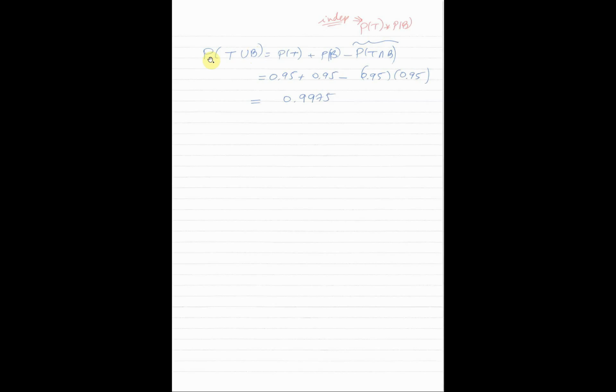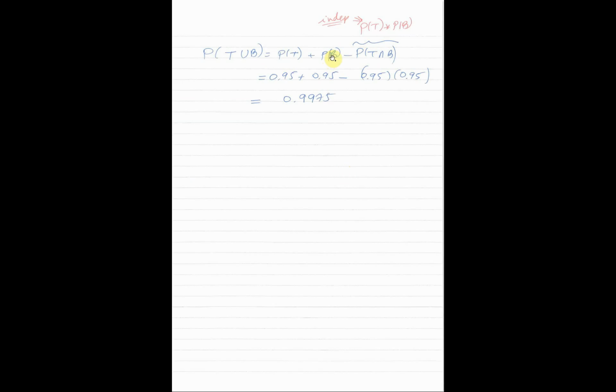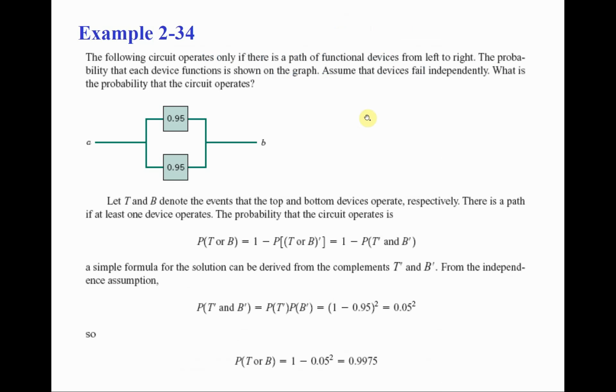How can we calculate the probability of the union? From the previous lecture, we have only one formula: the probability of top plus the probability of bottom minus the probability of the top intersection the bottom, right? Are these probabilities given? The probability of the top is 0.95. The probability that the bottom operates is 0.95 as well, but we don't have the probability of the intersection. It is not given in the question.